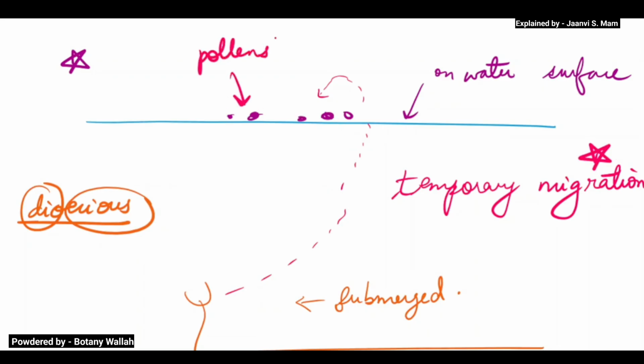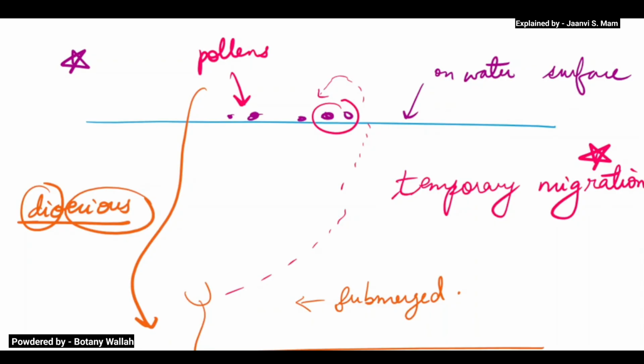So the flower will go up, take the pollens, and again come down. So there will be a temporary migration. The flower goes to the water surface, takes the pollens, and then comes back to its original position. So this is about epihydrophily.